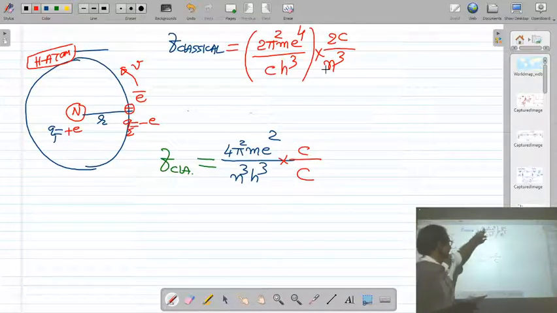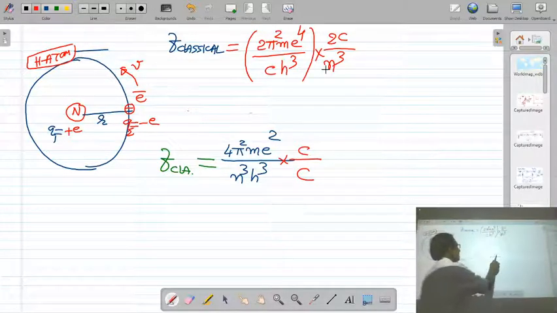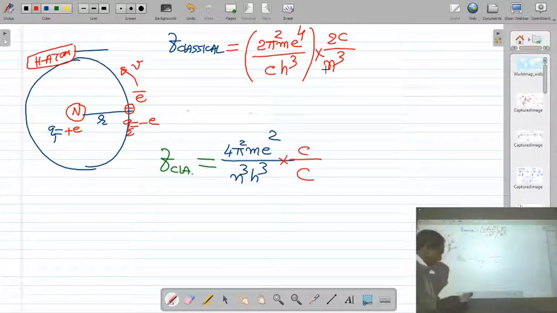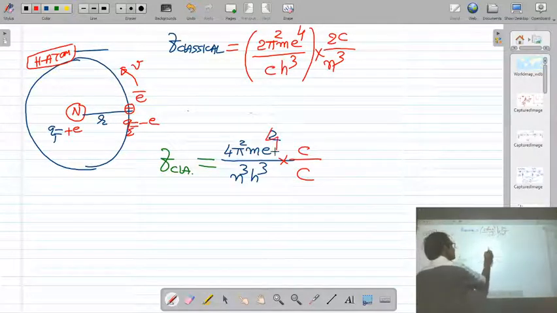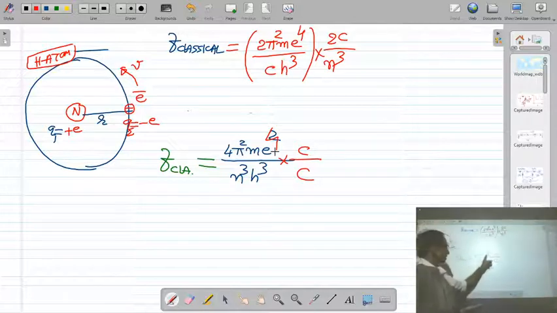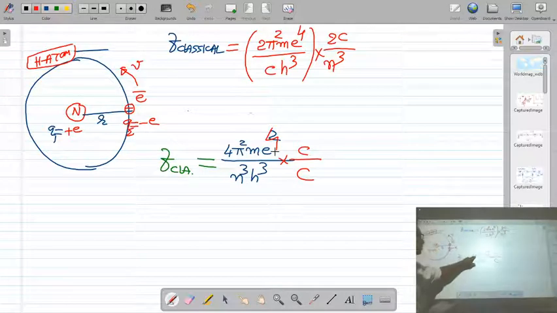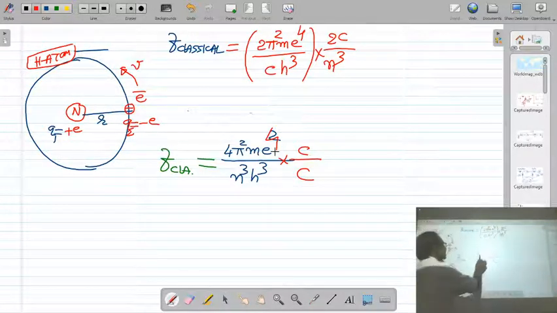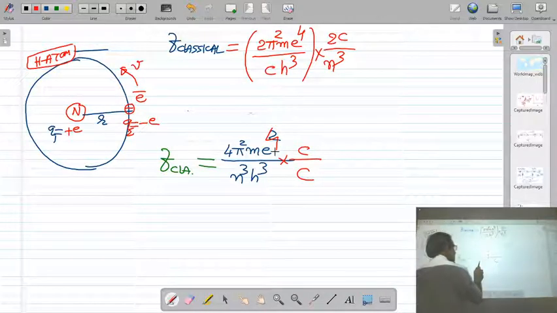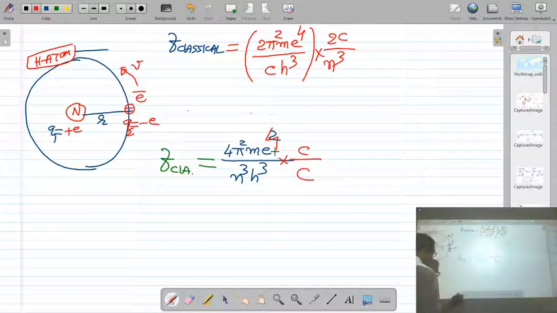Pi square as it is, m, and e square into e square will be e raised to 4. 2 into c upon n cube h cube. So 4 pi square m e raised to 4 upon c h cube, and here it is 2c upon n cube.